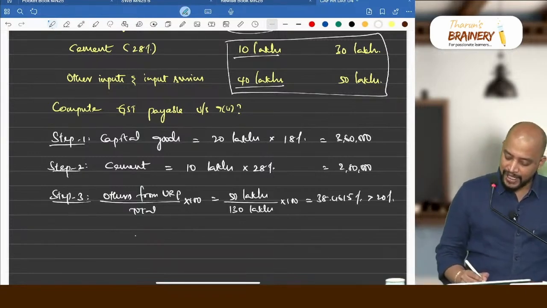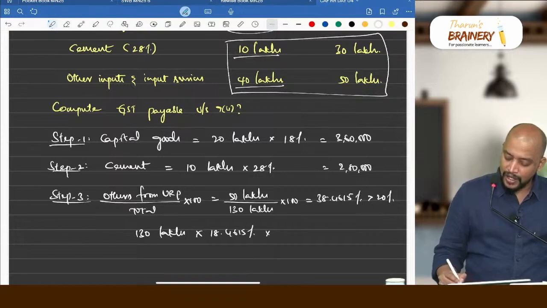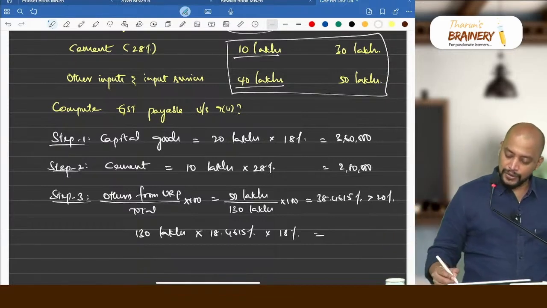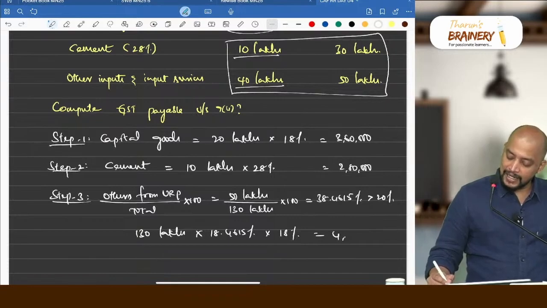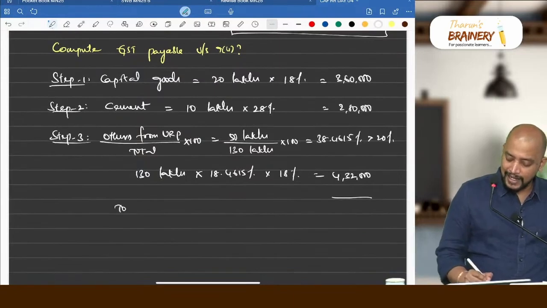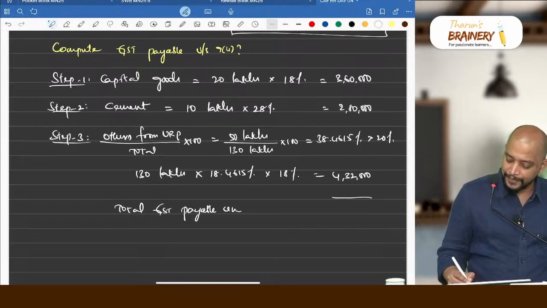So on that excess we need to pay GST, that is 130 lakhs into 18.4615%. On that the GST rate will be 18%. Okay. So 130 lakhs into 18.4615%. On that 18% will come to 4,31,999. So 32,000. So the total GST under RCM, total GST payable under RCM,